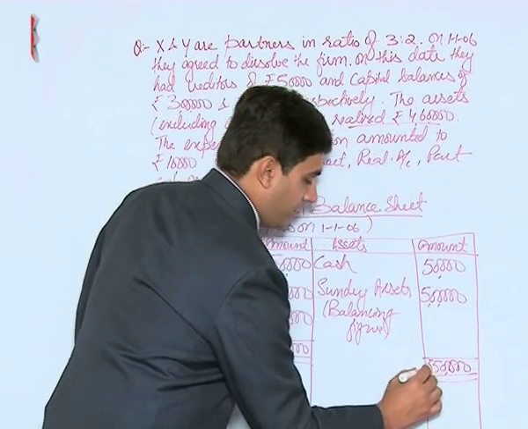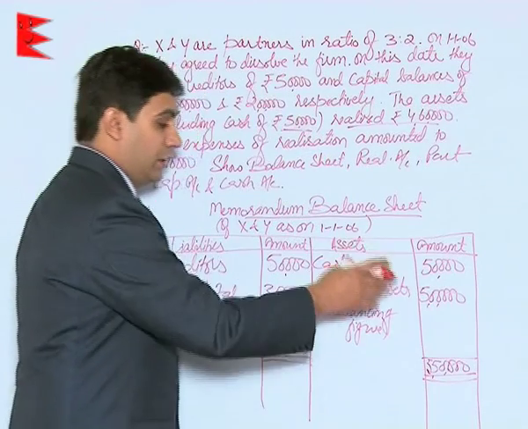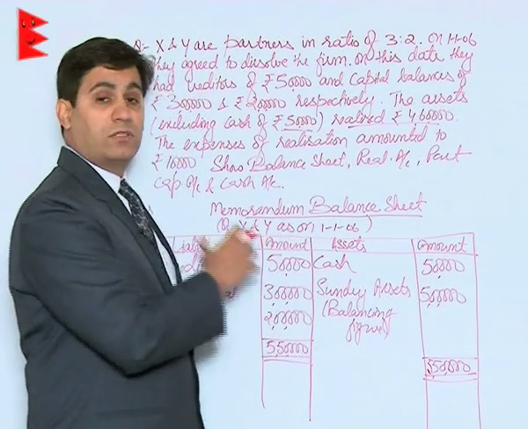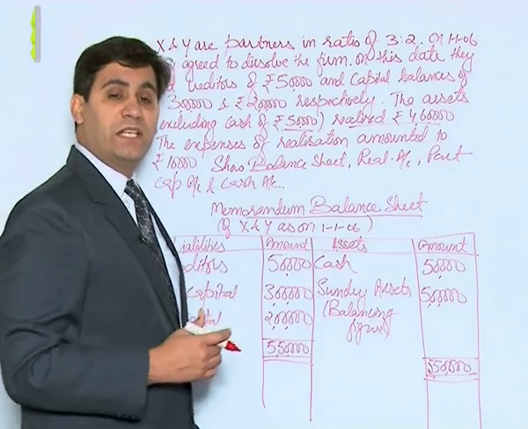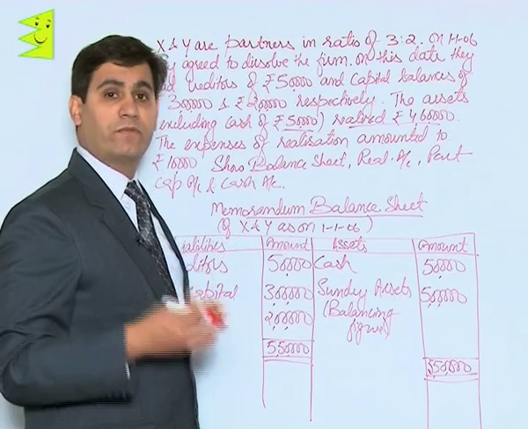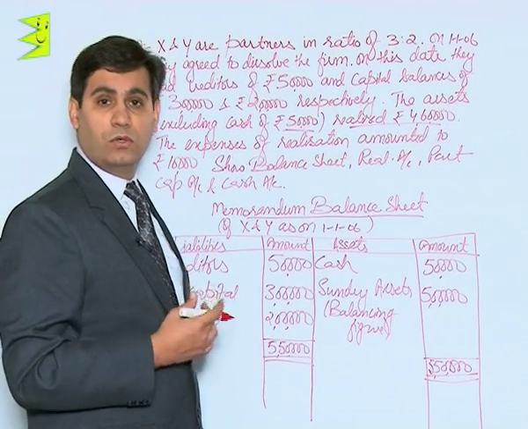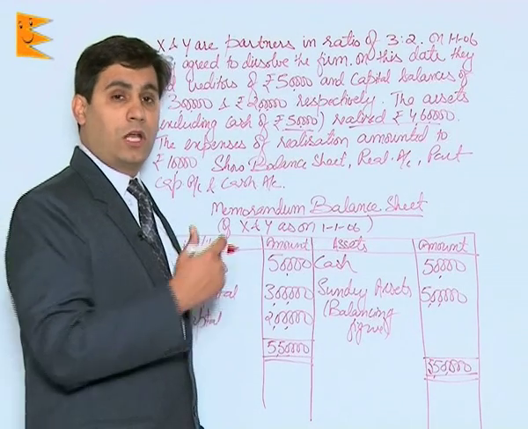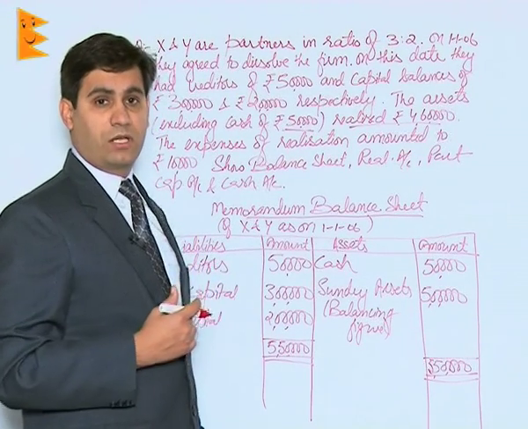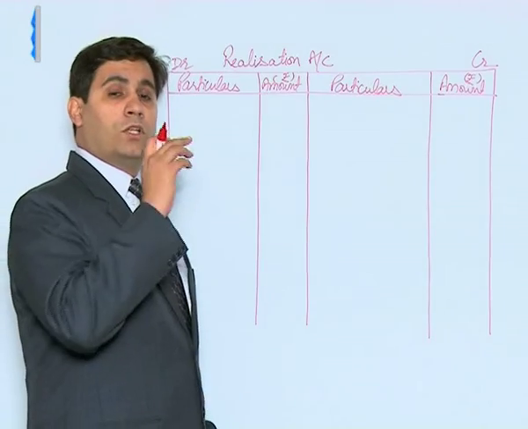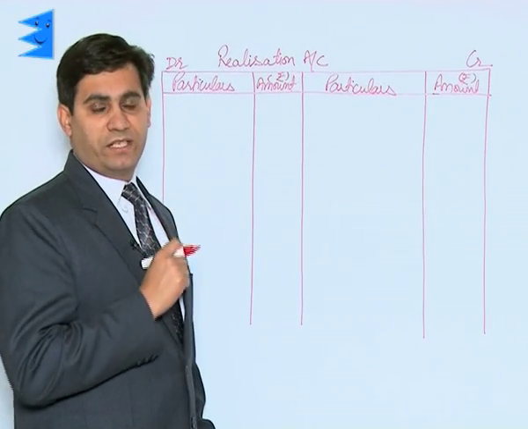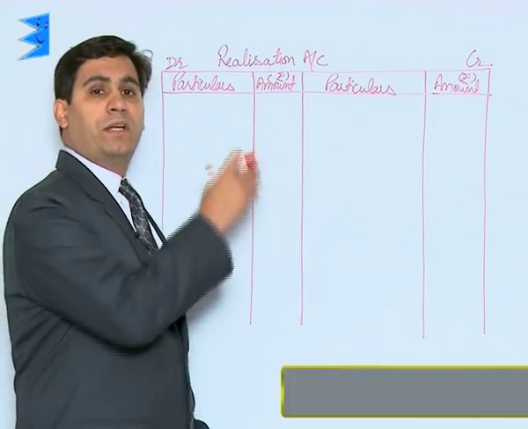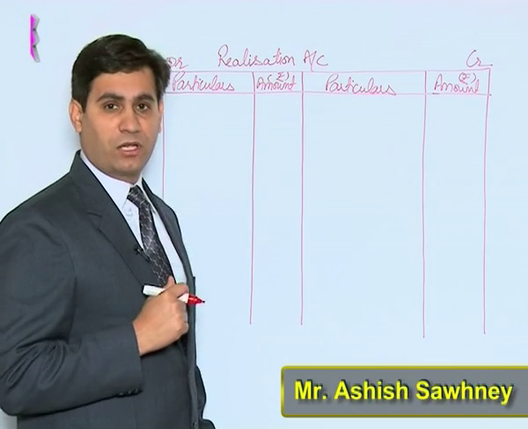Now students, once we have the balance sheet as on the date of dissolution, we will proceed as we had done in the previous questions. We will prepare realization account now, partners capital account and lastly the cash account. So now let us move on to realization account. Now all the assets and liabilities that were appearing in the balance sheet would be transferred to realization account.